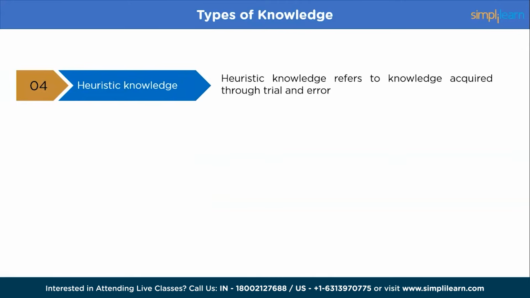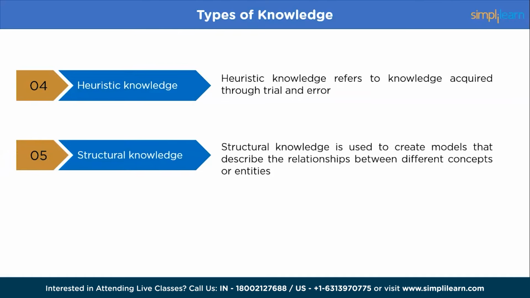Next, we have heuristic knowledge. It refers to knowledge occurring through trial and error, and it is often based on experience rather than formal rules or logical reasoning. And finally, we have structural knowledge.